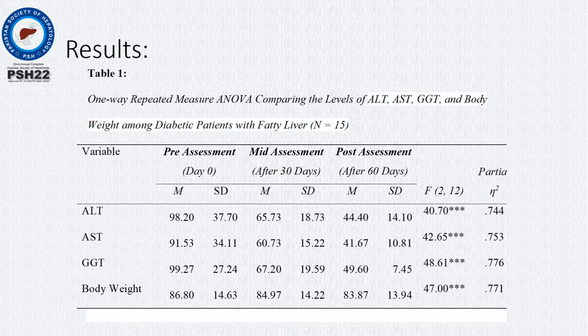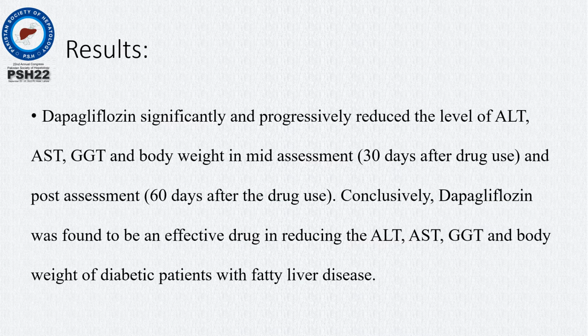So here are the results. We can see that there is a significant change in ALT, AST, gamma GT and also body weight after the start of treatment with dapagliflozin on the 30th day and then respectively on the 60th day. Dapagliflozin significantly and progressively reduced the level of ALT, AST, gamma GT and body weight in mid-assessment and post-assessment. So in conclusion, dapagliflozin was found to be an effective drug in reducing the ALT, AST, gamma GT and body weight of diabetic patients with fatty liver disease.